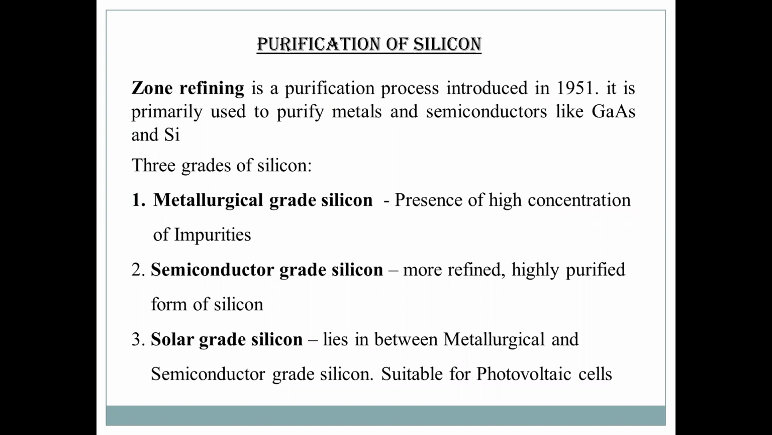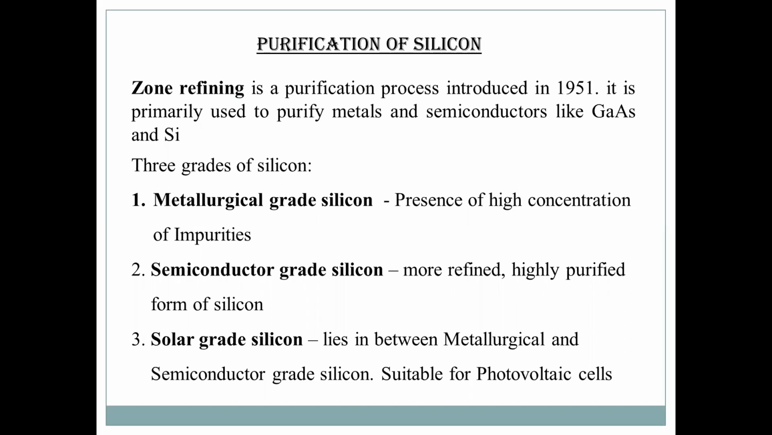Why is this purification process required? Purification of metals and semiconductors. For example, take a silicon semiconductor. The silicon semiconductor is used in the construction of photovoltaic cells. If the silicon is impure, and you use this impure silicon in a photovoltaic cell, the efficiency of the photovoltaic cell will decrease. These photovoltaic cells will not tolerate the impurities present in the silicon. That's why we need to purify the metals or semiconductors before using them for applications.